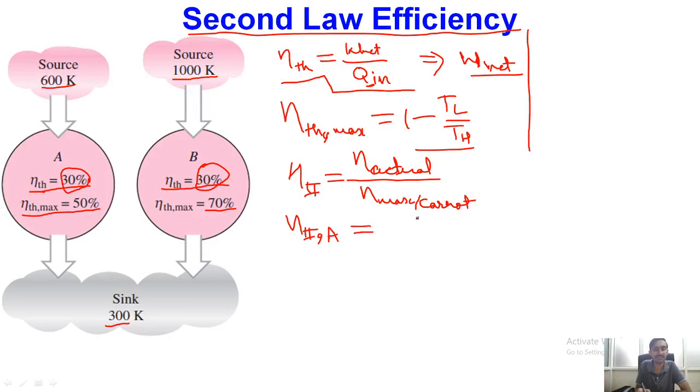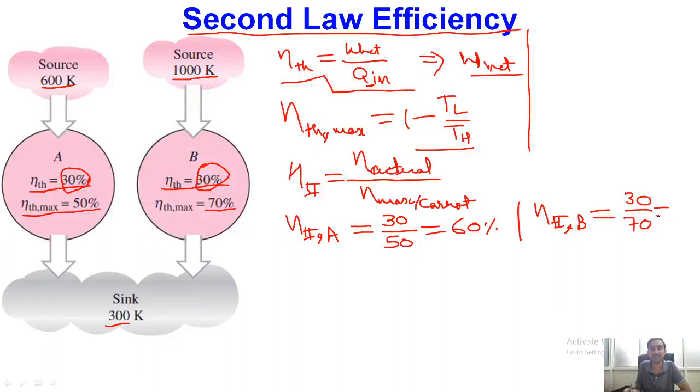If I define the second law efficiency of the first system, how much does it come out to be? We have actual efficiency as 30 and maximum possible efficiency as 60, so ultimately it is equal to 60%. Similarly, for system B, it is 30 divided by 70, and finally it is equal to 43%.